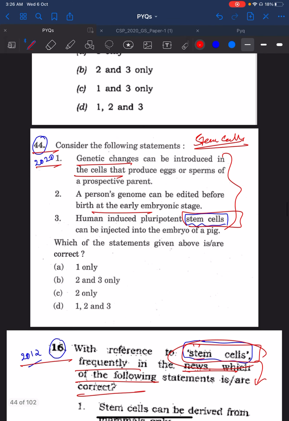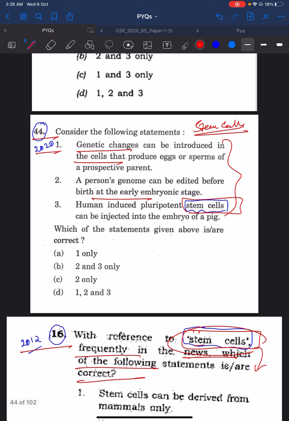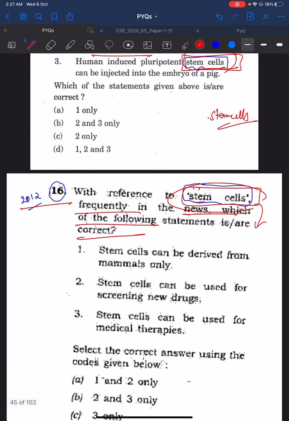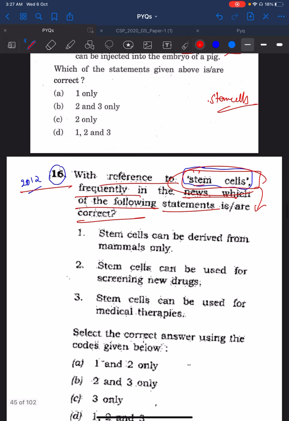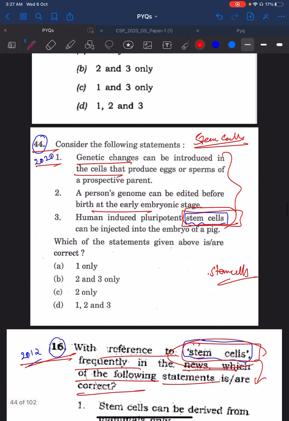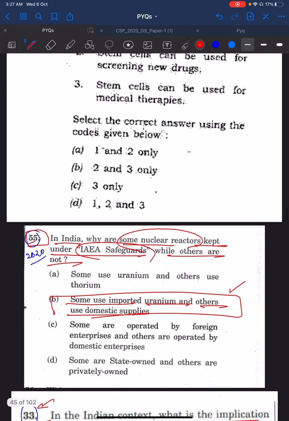Then you see the 2020 44th question. You see stem cells here in the third statement. So basically this is about stem cells, genetics, etc. Then you see the 2012 16th question. This is also about stem cells. So the 2012 16th question was repeated in the 2020 44th question.